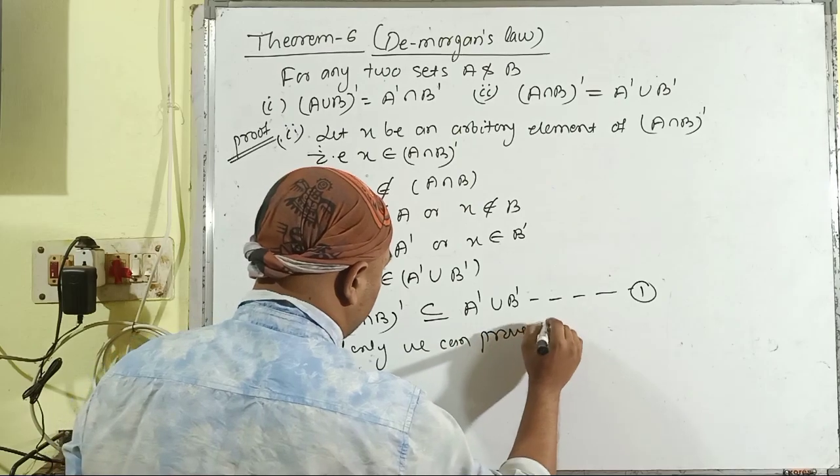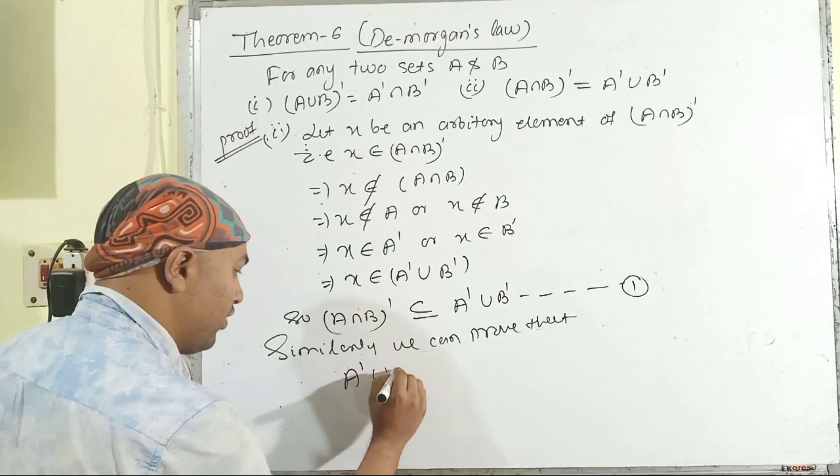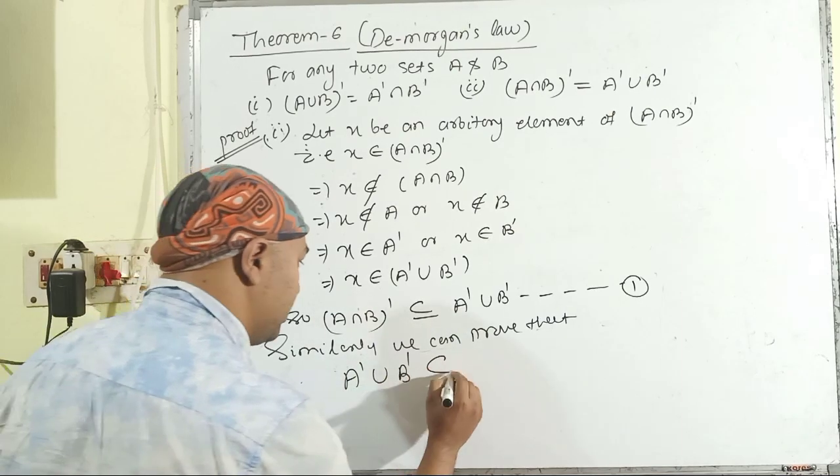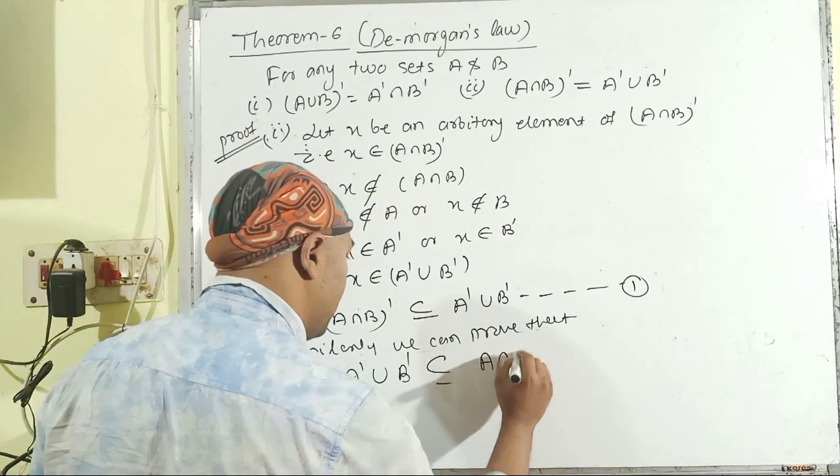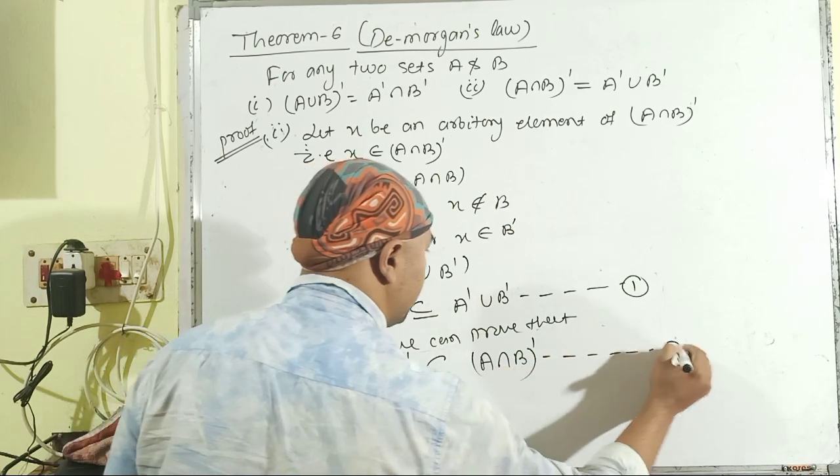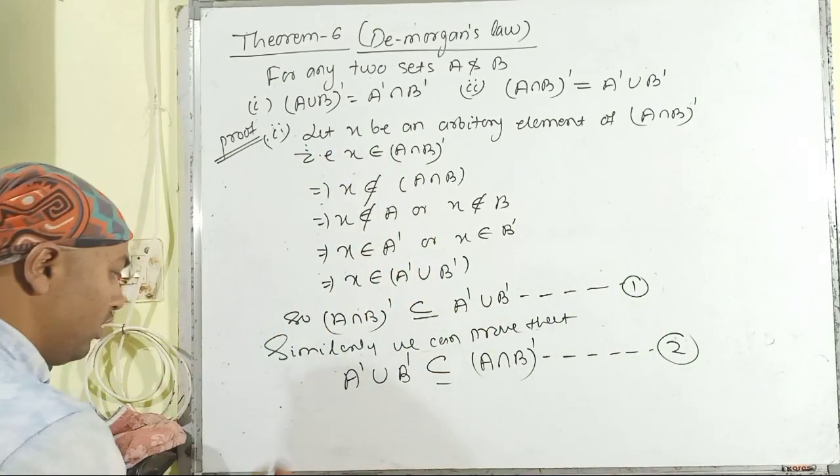Similarly, we can prove that complement of A union complement of B is a subset of complement of A intersection B, and this is equation number 2.